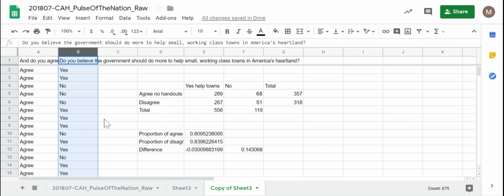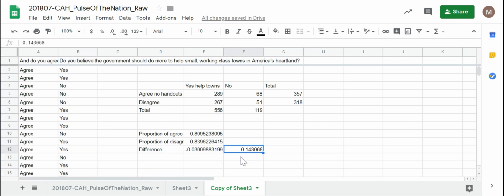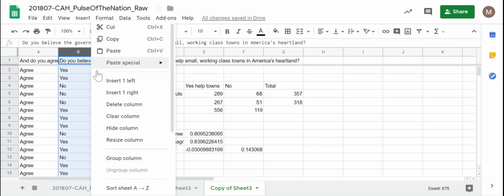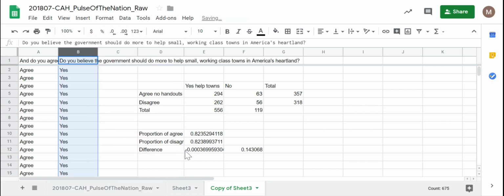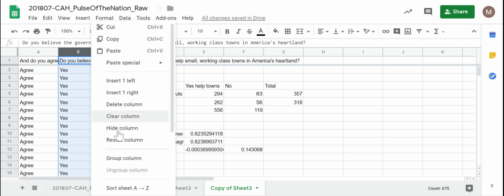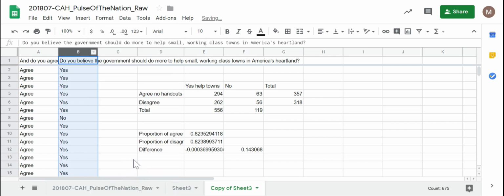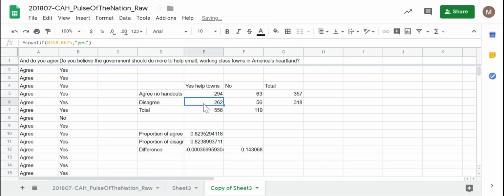So we can conclude that that 14% difference, as small as it is, is probably statistically significant, meaning it's probably not due to random fluctuations in the data. It probably is true that people who want the government to give free handouts also want those free handouts to go to small